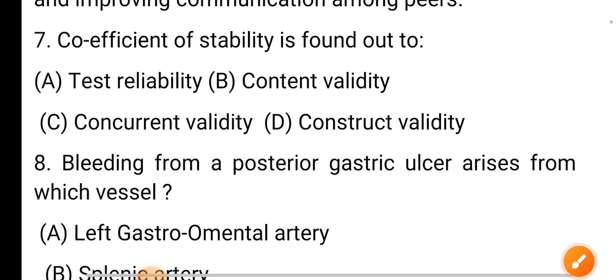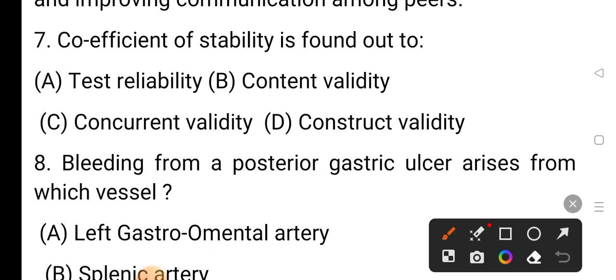And question number 7. Coefficient of stability is found out by option A test reliability, option B content validity, option C concurrent validity, option D construct validity. The correct answer is option A, test reliability.